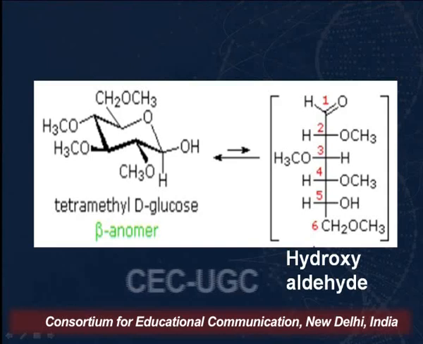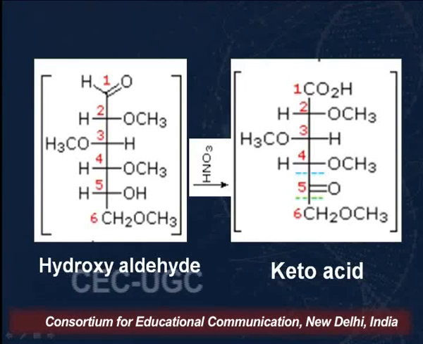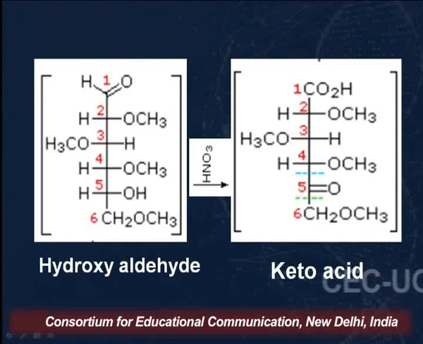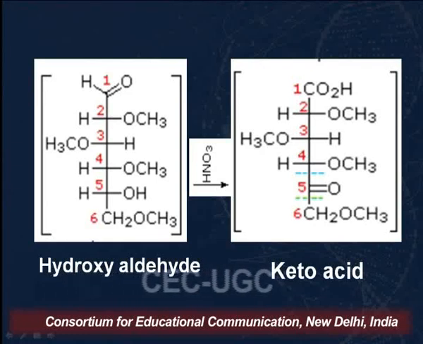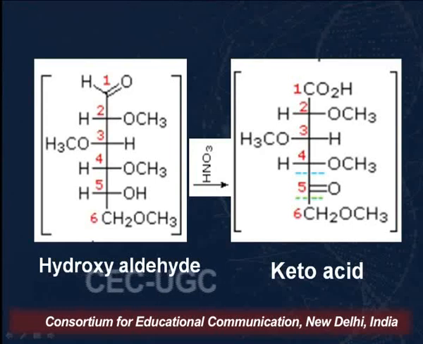Now when we carry out the oxidation of this molecule with concentrated nitric acid, we find that the aldehyde group at the first carbon is oxidized to a carboxylic group and the hydroxyl group on the fifth carbon is oxidized to a keto group. So what do we get here? We get a keto acid.